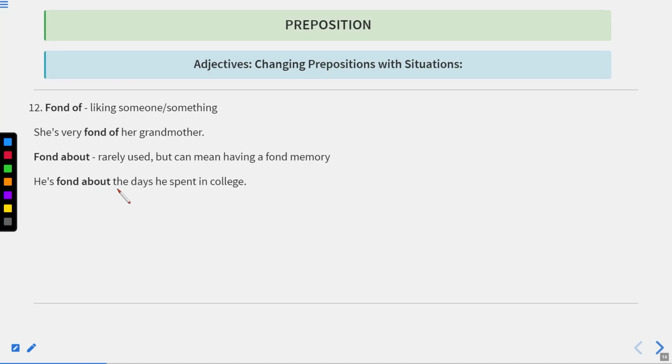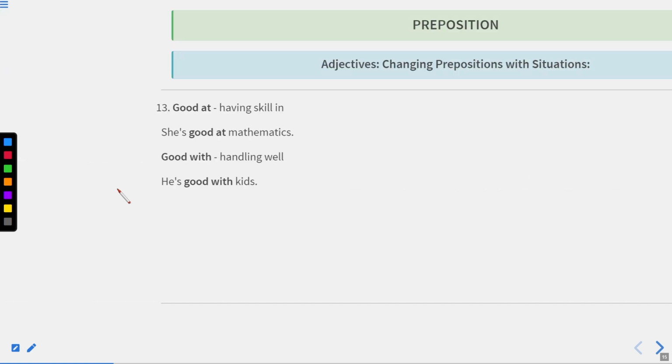Fond of means liking someone or something. She's very fond of her grandmother. Fond about is rarely used but can mean having a fond memory. He's fond about the days he spent in college. Now fond about means when we feel nostalgic, whereas fond of means when we like something very much. Now let us move to the next one.